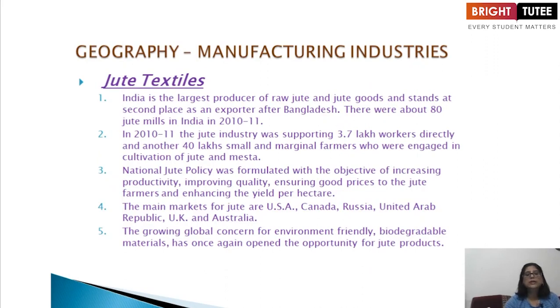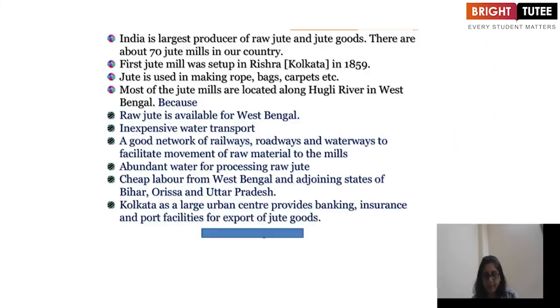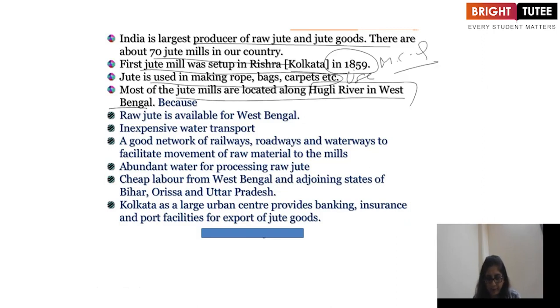Now what are jute textiles? India is the largest producer of raw jute and jute goods. There are about 70 jute mills in our country, and the first jute mill was set up in Rishra, Kolkata in 1859. And this is again one MCQ question. Jute is used in making rope, bags and carpets. This is the usage. Then most of the jute mills are located along the Hooghly River in West Bengal.